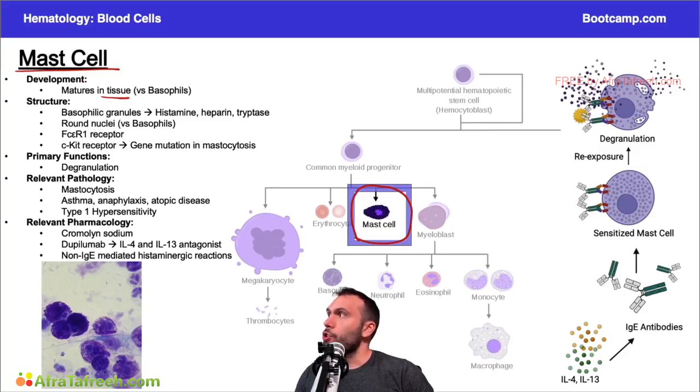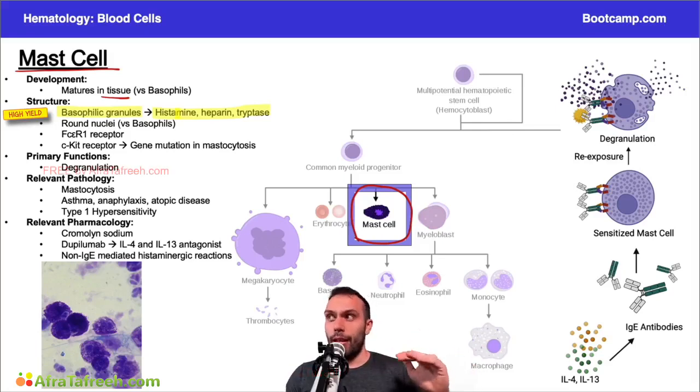Now, in terms of the structure, mast cells, just like basophils, are going to have basophilic purple staining granules. Okay, and the thing that you want to remember about mast cells, and these are really the big three here, what are in the granules? Like we said, each of these different cells that we talk about, especially the granulocytes, you have to really have some understanding of what is contained in the granules, right? You can get an image with an arrow pointing to one of these cells. You have to recognize that cell and then understand what are the really high yield things that are going to be in those granules.